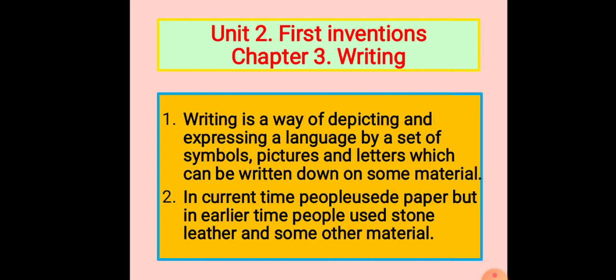Similarly, in current times we have paper on which we write, but in earlier times there was no paper. People used to write their ideas onto stones, leather, animal skin, or on large sized leaves.